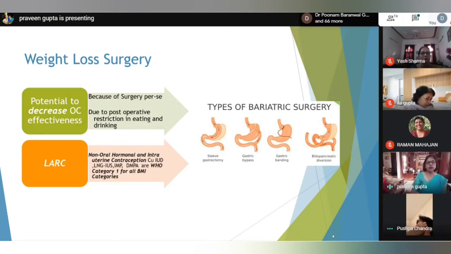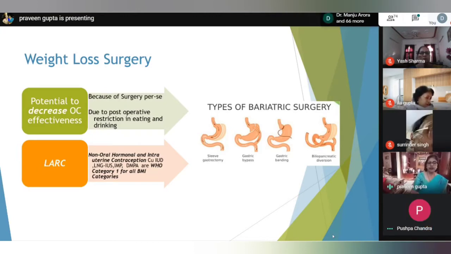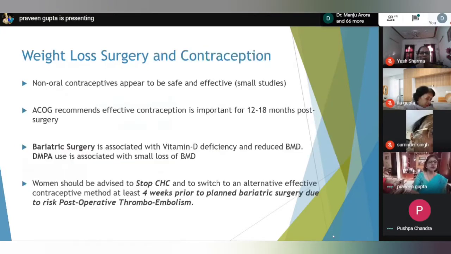So it is better we go for a non-oral hormonal contraception in patients who have undergone bariatric surgery, like copper IUD, LNG IUS system, implant, DMPA. They are all WHO category 1 for all BMI categories. Non-oral contraceptives appear to be safe and effective.